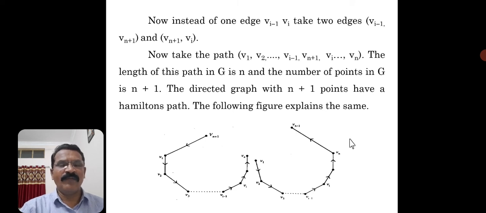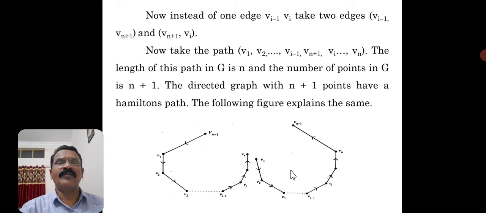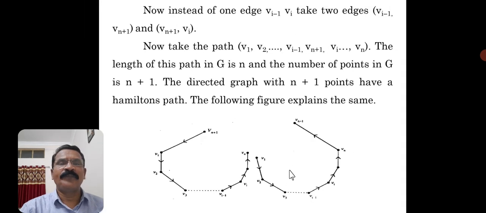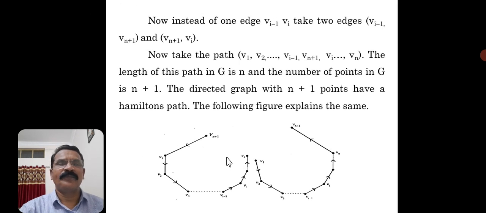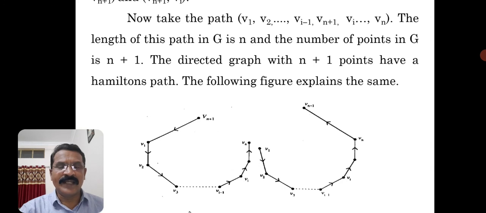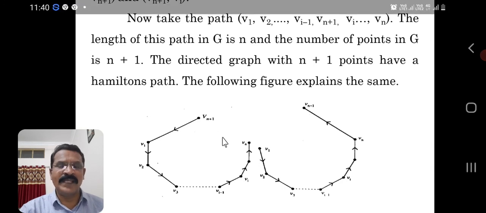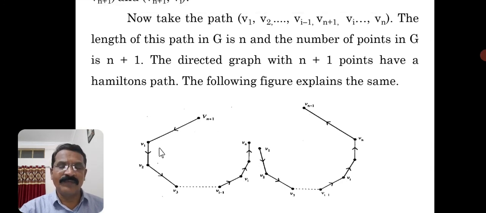Okay, so if you observe the following figure, what we have discussed so far, you will come to know in these two graphs, the different cases. The first one started with Vn plus 1, then V1, V2 and so on, V3, Vi minus 1, next Vi and so on, Vn.